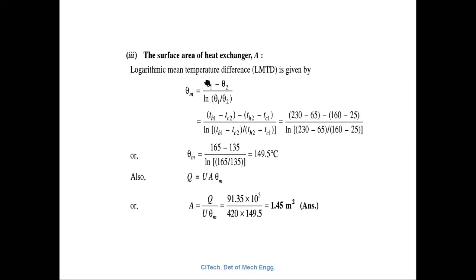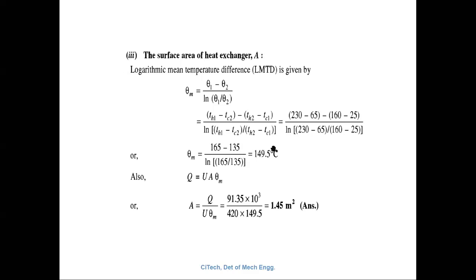What is theta 2? Theta 2 is the outlet temperature of the hot fluid minus the inlet temperature of the cold fluid. Substitute all the outlet and inlet temperature conditions, then you will get theta m around 149.5 degrees Celsius.